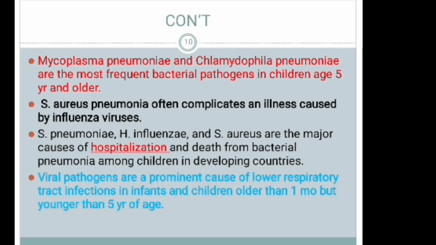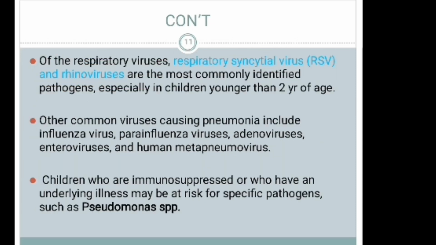Viral pathogens are a prominent cause of lower respiratory tract infection in infants and children older than 1 month but younger than 5 years of age. Of the respiratory viruses, respiratory syncytial virus and rhinoviruses are the most commonly identified pathogens, especially in children younger than 2 years of age. From the viruses, those two are the most common causes of pneumonia.